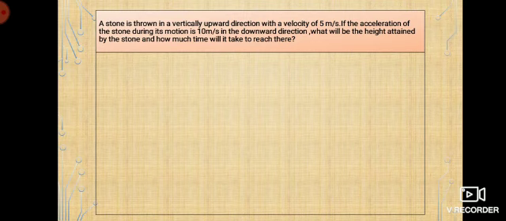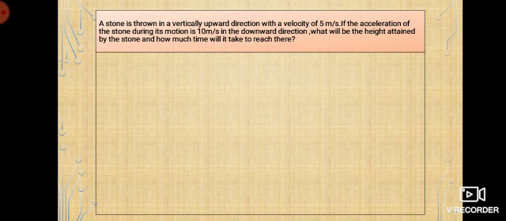Here in this case a stone is vertically thrown upward. So initially it is at rest, you're throwing it, and it reaches a certain height. When it reaches the maximum height, what happens? After it reaches, it stays for a moment there and then comes back. So that is the maximum height reached by that stone. After that, what will happen? Immediately it will fall down.